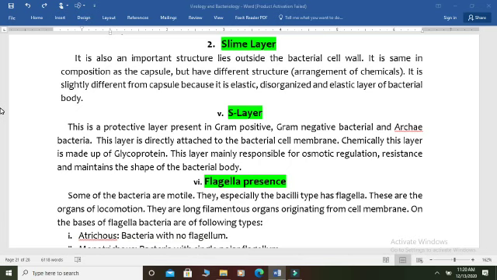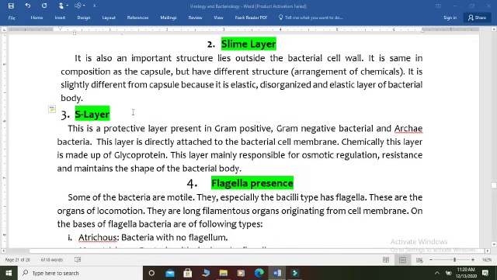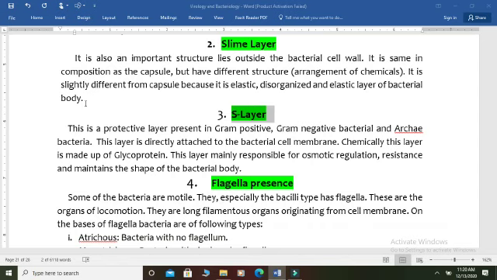Another important layer is the S layer. This is also an important layer of the bacterial body, lying on the outside of bacterial cells. This layer is present in gram positive, gram negative and archaebacteria also. All types of bacteria contain this layer, because it does not attach to the cell wall; it directly attaches to the cell membrane of the bacterial body.